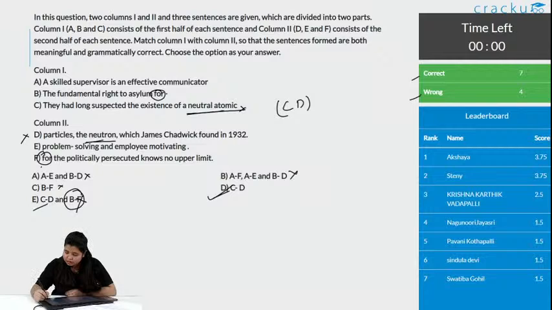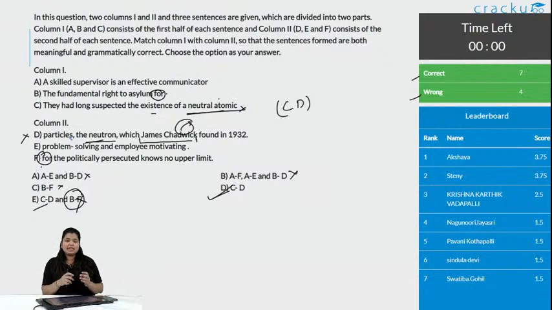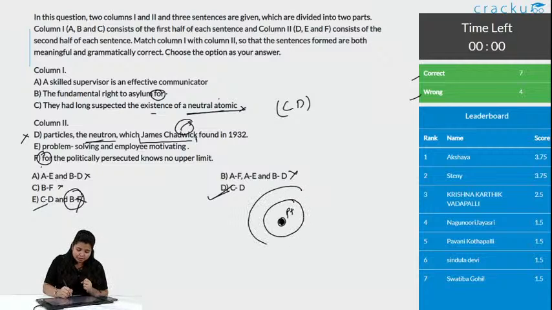How can we use a neutral atomic particle? See, James Chadwick, he is a scientist who found neutrons. So, the sentence is saying they had long suspected the existence of a neutral atomic particle. For a long time they were suspecting that in the atom, we are talking about the atom. If you are from a science background, you know the models that we use for the atom. We believe the neutron with the proton, that is the positive charges, is concentrated in the center and there are rings which have electrons, that is minus charges.